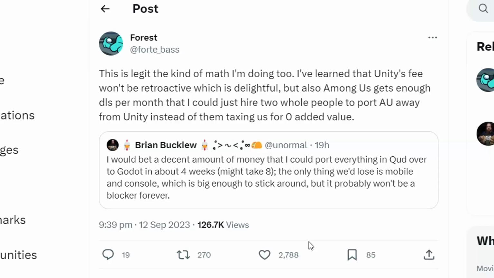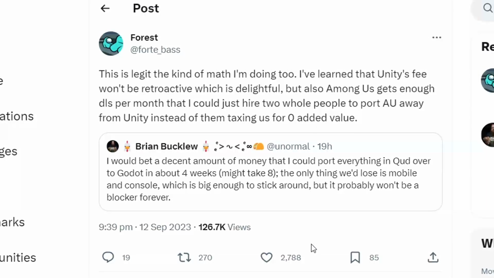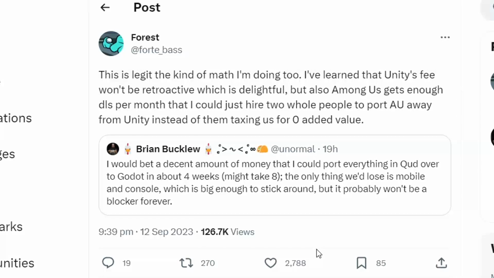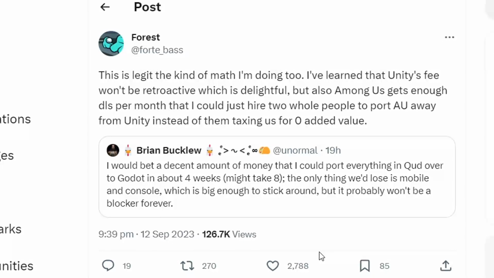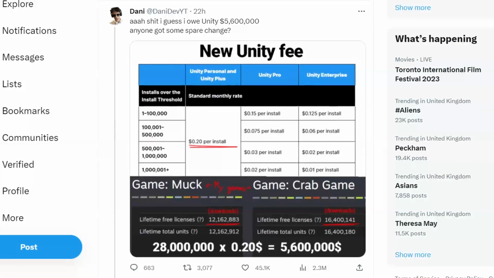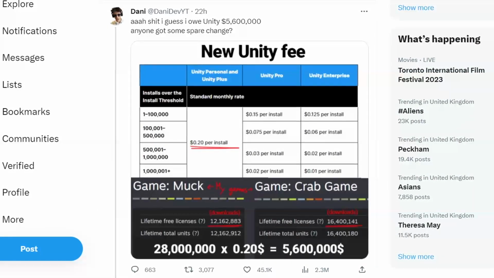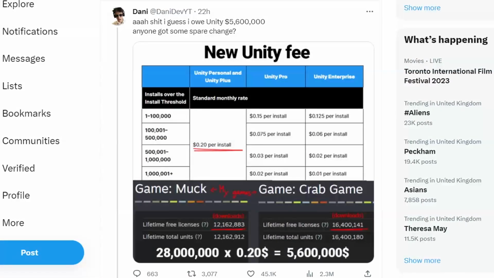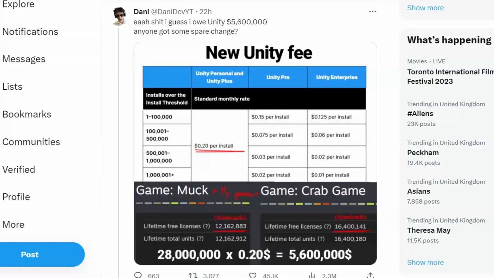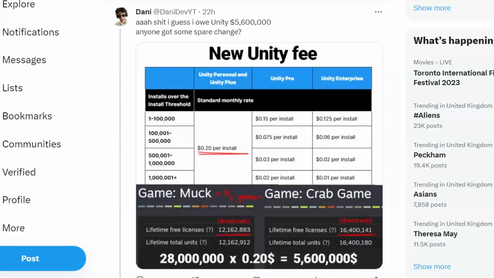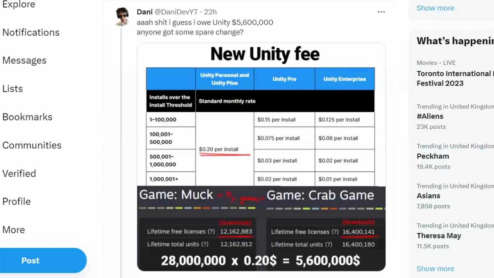One of the main devs who made Among Us posted this. He did the maths, and considering Unity's fee, it may be cheaper to actually port their game to a different game engine. Also, another Unity developer, known as Danny, currently has 2 free-to-play games available on Steam with a combined total of over 28 million installs. When you calculate the 20 cent per install fee, it adds up to over $5 million in royalties owed to Unity under their new pricing model. This may force him to upload again.